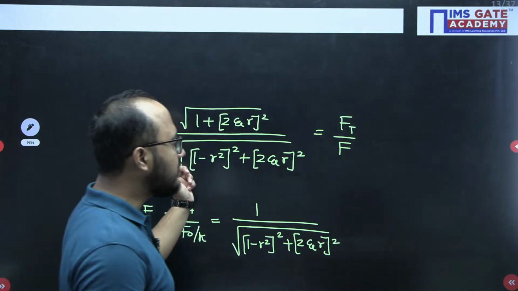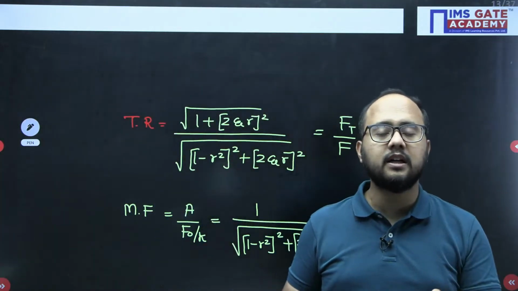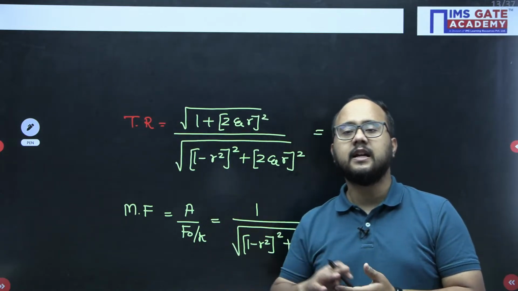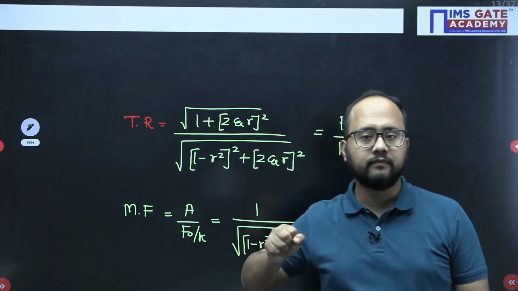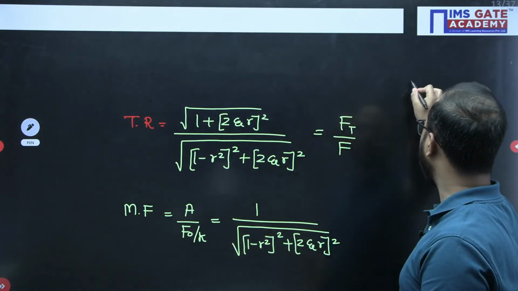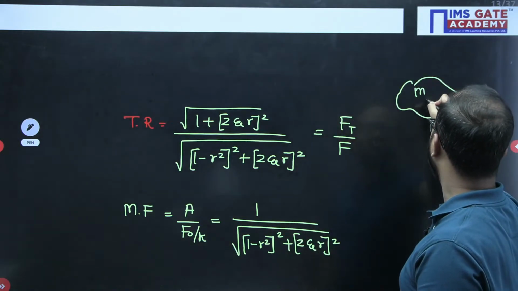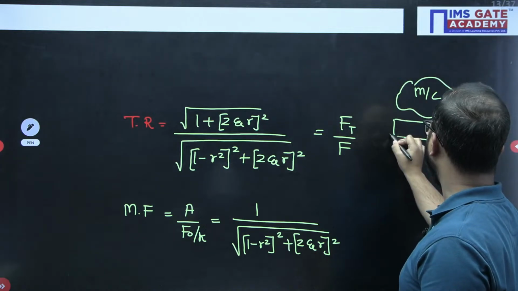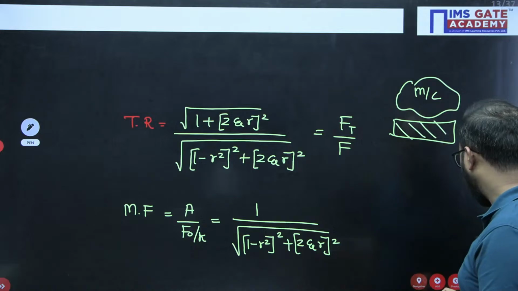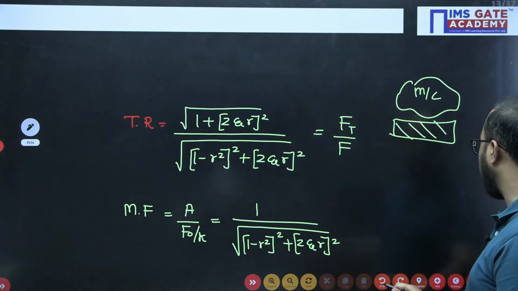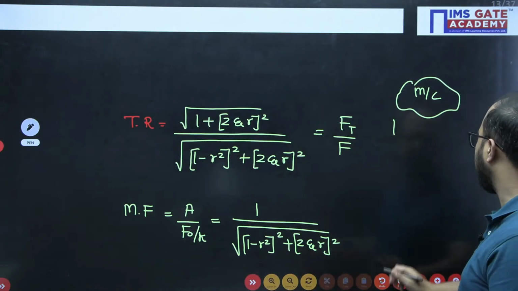Right, so transmissibility ratio will be used in those problems in which they are asking to calculate the force transmitted to the ground. See, there is some machine we will have. This is some machine, and here I am using some vibration isolation system. Actually, a vibration isolation system comprises of what? Springs and dampers.